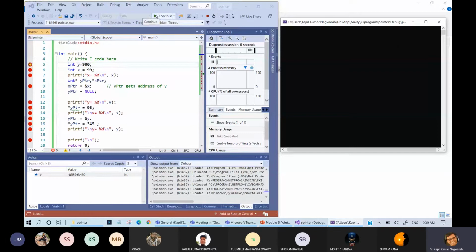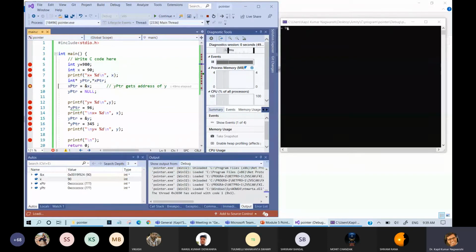After that, whenever I am continuing to this particular statement, it will now modify the value of y to 980. Now integer x is declared. Okay, integer x is declared, but it is not initialized to any value. Now the value of x is also initialized and value of y is also initialized. Now it will print the value of x. So the value of x is 90. Okay.